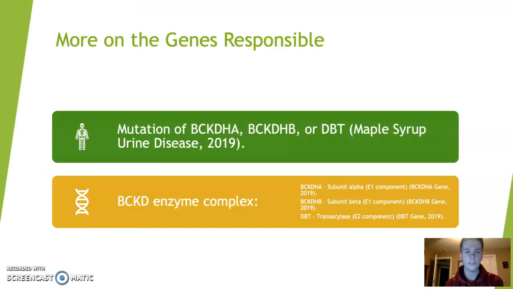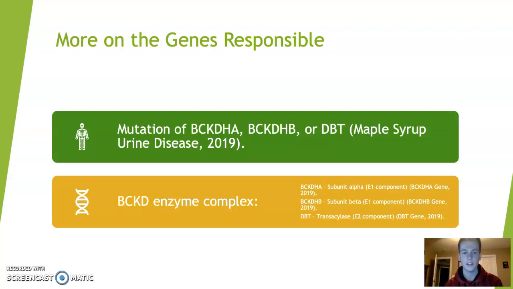And so let's take a look at the genes responsible for MSUD. We have 3 genes, like I previously stated, and those genes are BCKDHA, BCKDHB, and DBT. And it only requires a mutation on one of those genes in order for the entire enzyme complex to not work efficiently. So taking a closer look at the genes and their part when it comes to making the enzyme complex,